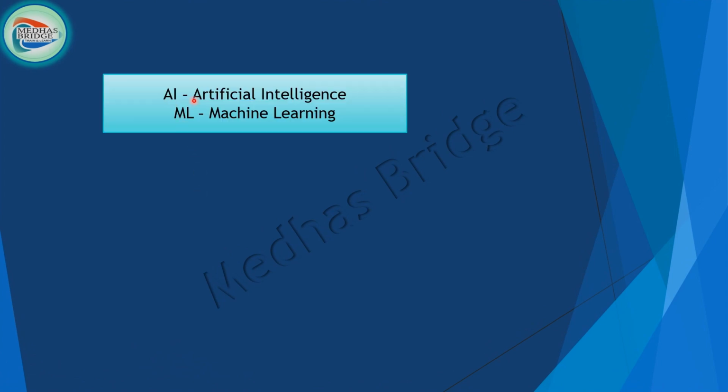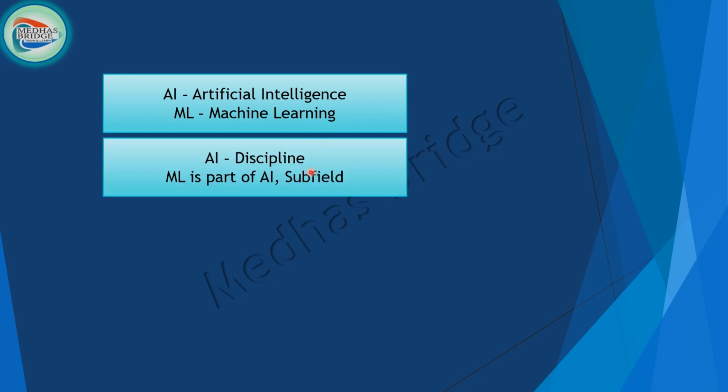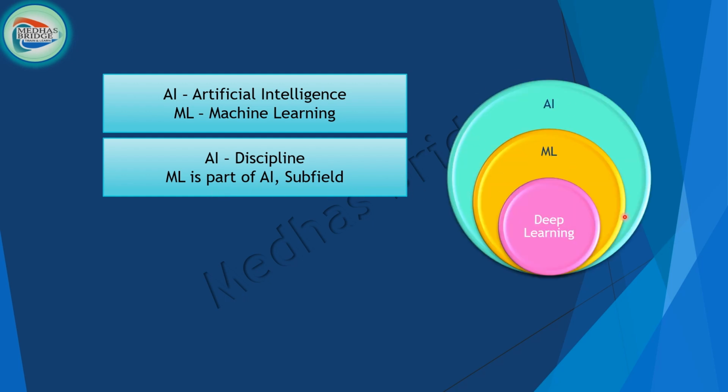So AI means artificial intelligence, ML means machine learning. You can rephrase it: AI is a kind of discipline, a bigger one. ML is part of AI, a subfield. If you look at this diagram, AI, ML, and deep learning. Deep learning is again a subfield of ML.